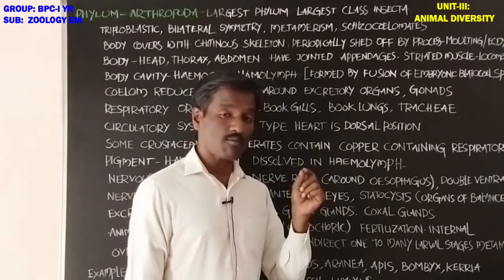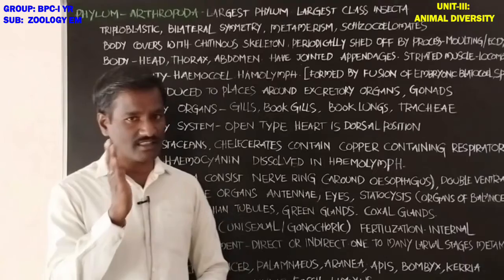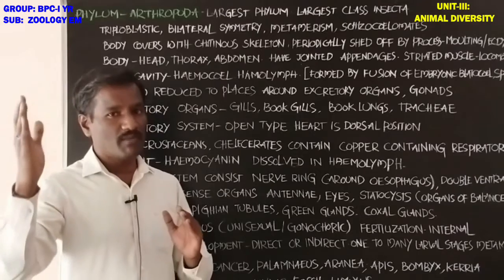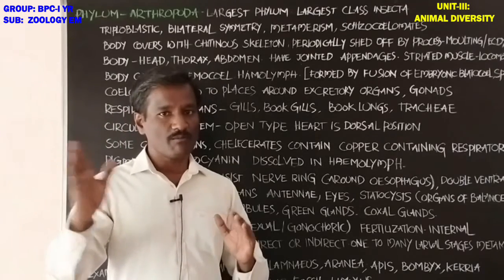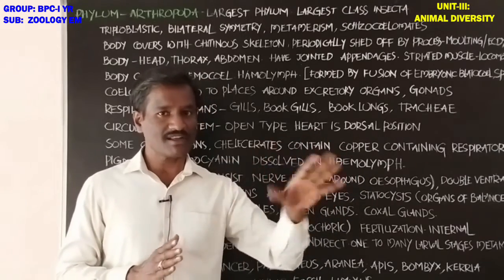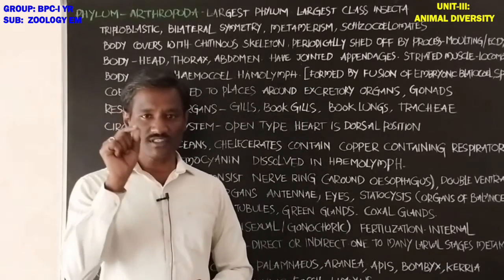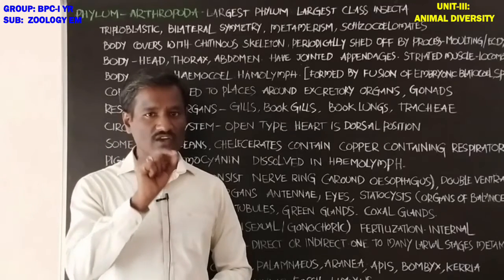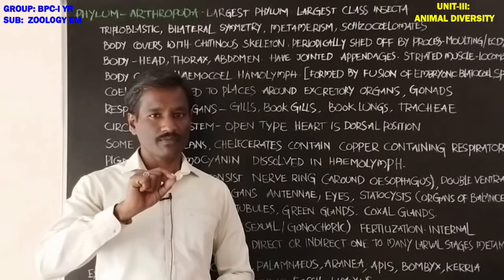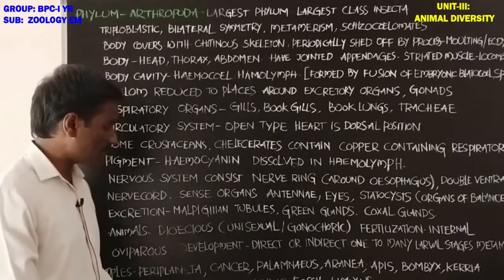They also show metamorphosis. Student, one to many larval stages are present in their developmental history. The immature form develops into the mature or adult form through two or more larval stages, and that is called metamorphosis. Metamorphosis means the immature larval form develops into the adult form through the formation of two or more stages.